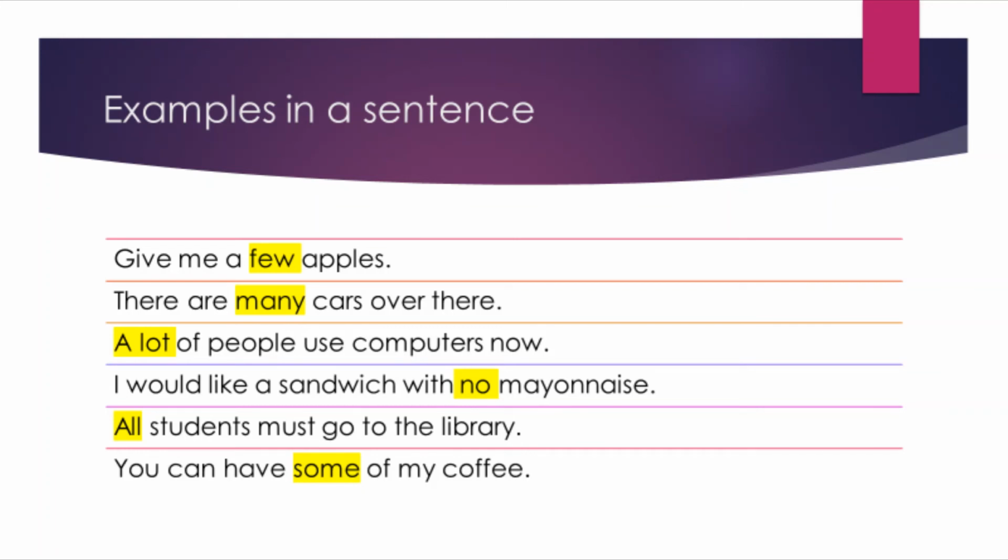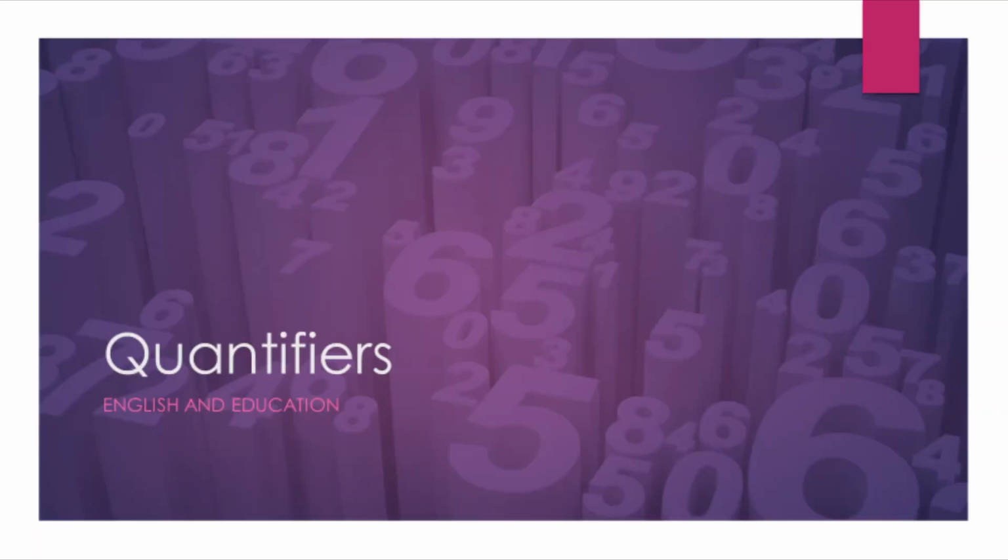Again, quantifiers aren't difficult. In fact, they just help us understand a little bit more about the noun. Don't get too mixed up. All, some, many, few, a lot, and no are just some examples of quantifiers. They help us determine the amount or quantity of a noun.